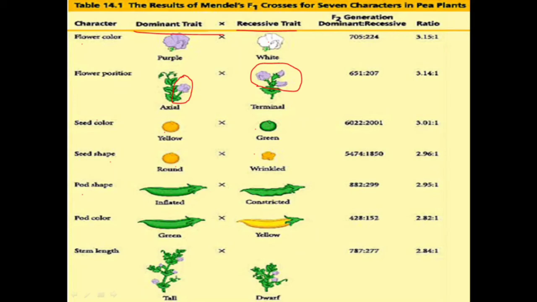Pod shape, inflated is dominant, constricted is recessive. Pod color, green is the dominant trait, yellow is the recessive trait. Pod means nothing but the pea pod. Stem length, dominant is tall and recessive is short, dwarf. So this is a very important table. Many questions arise from this table. For example, what are the 7 characters that Mendel discovered, or in which plant did he do this experiment?